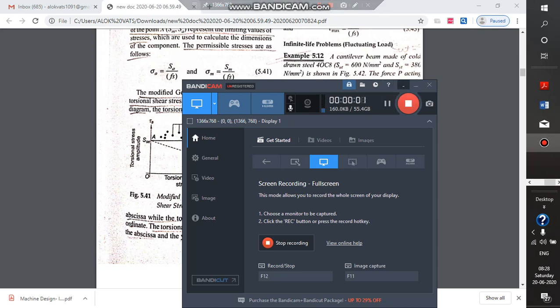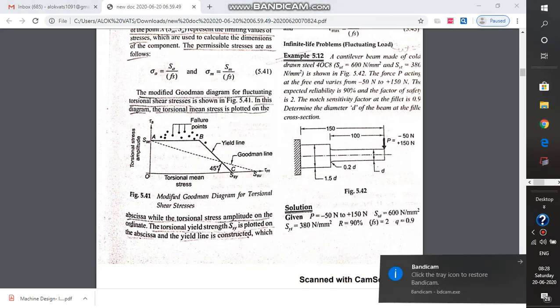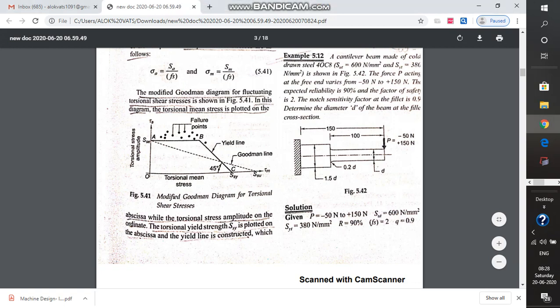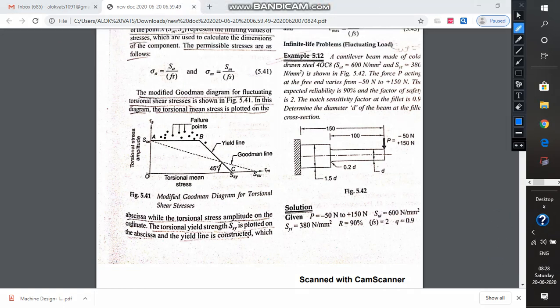Now, very good morning. In this video, we are going to discuss the modified Goodman diagram for the torsional stresses. The earlier ones were for the axial loads and for the bending, for the problems involving the bending moment as well as the axial loads. However, when we deal with the torsional stresses, our situation becomes different.